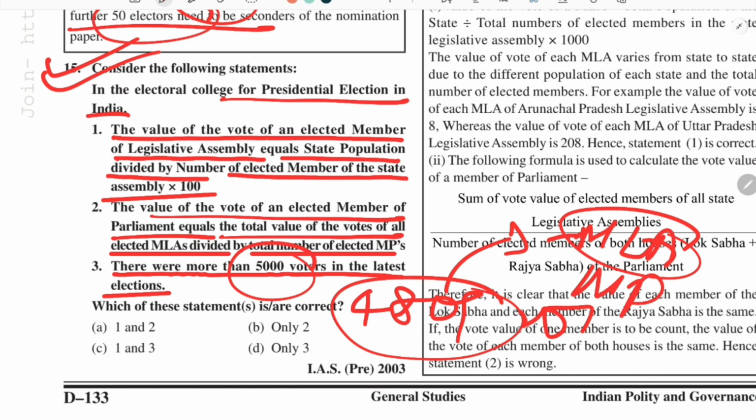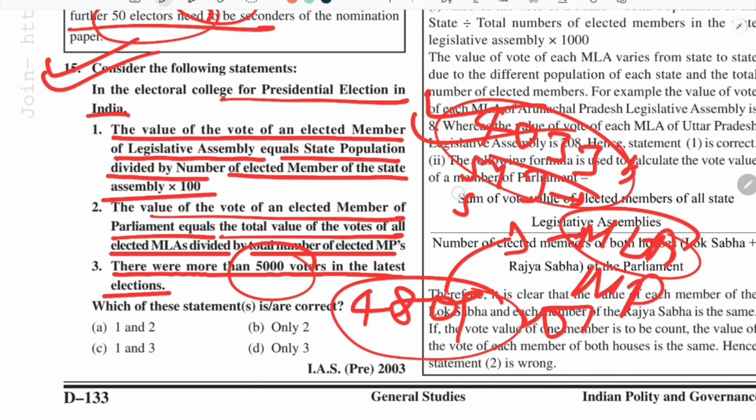In the recent election there were 4033 MLAs, though I told you that some state assemblies did not take part due to dissolution of their assemblies. In the recent election where Draupadi Murmu was elected, there were 4033 MLAs and 543 members of parliament in Lok Sabha and 233 in Rajya Sabha. That makes it a total of 4809.